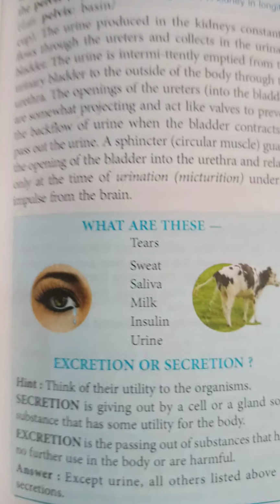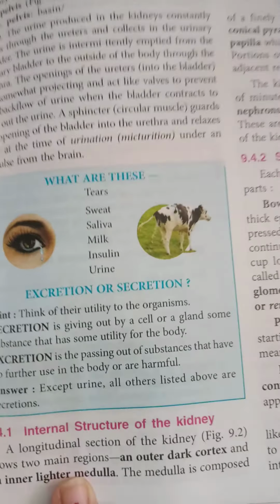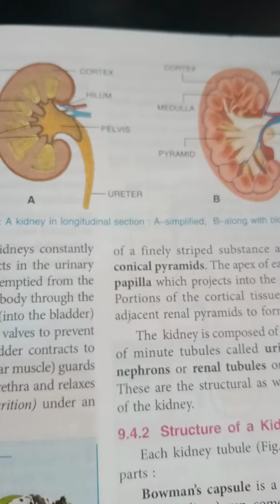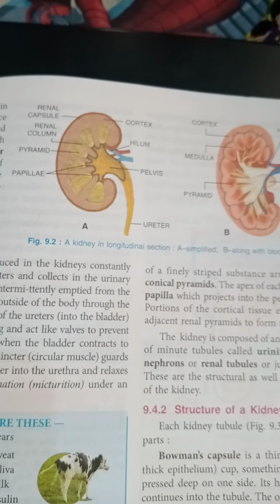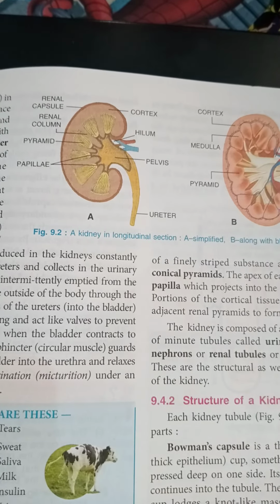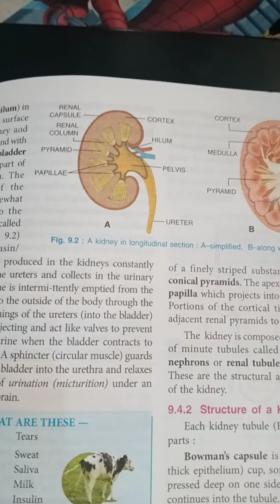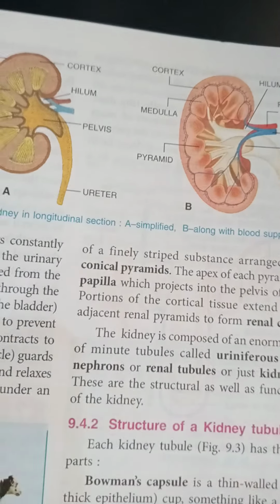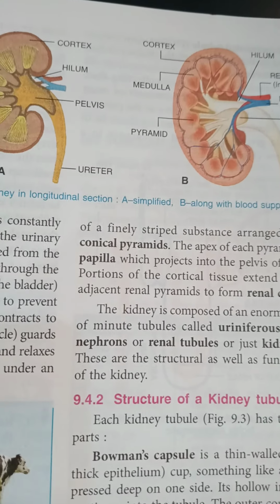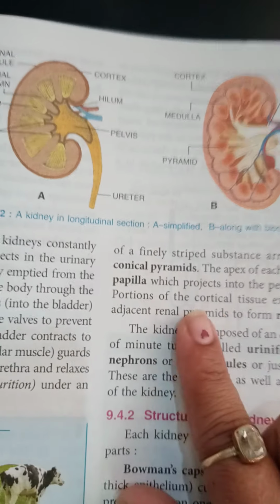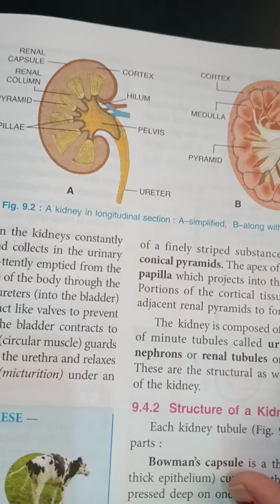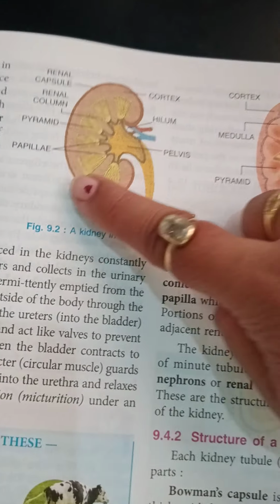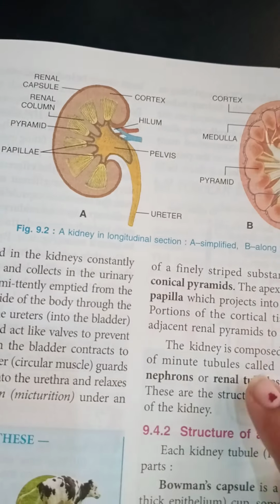Now come to the internal structure of the kidney. See a longitudinal section of the kidney shown in figure 9.2. The outer dark region is known as the cortex and the inner lighter region is known as the medulla. The medulla is composed of a finely striped substance arranged in several conical pyramids. The apex of each pyramid is called the papilla, which projects into the pelvis of the kidney.